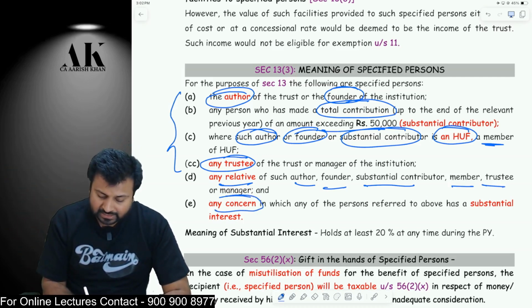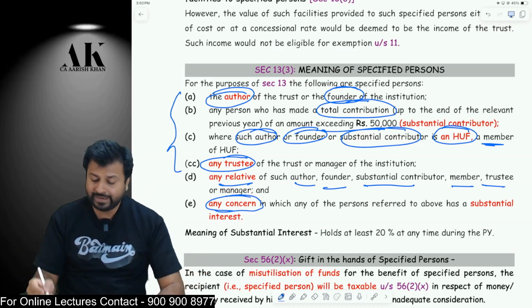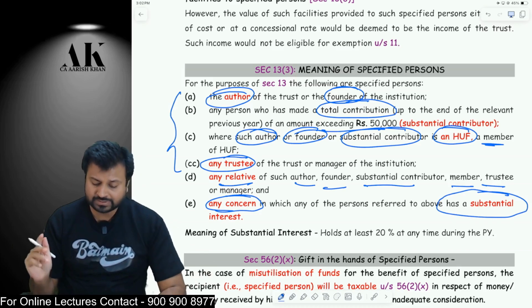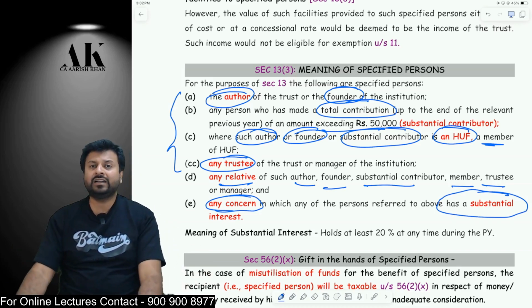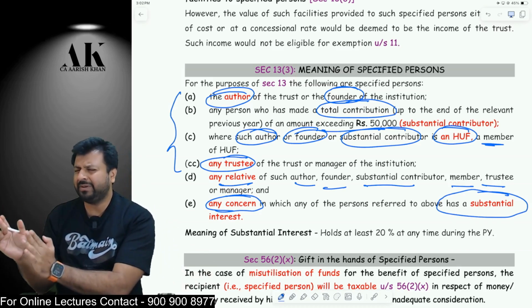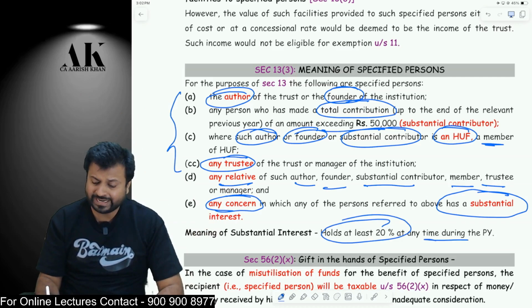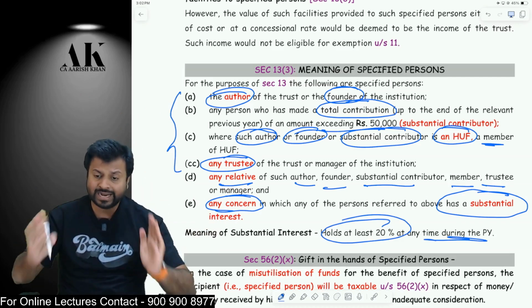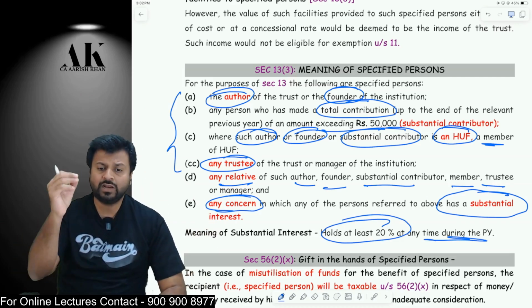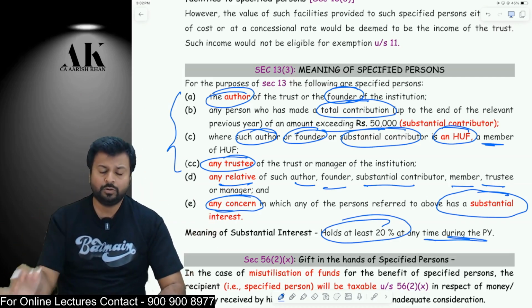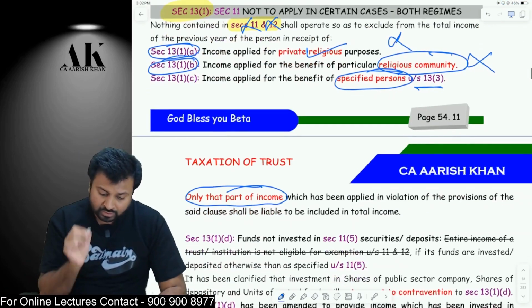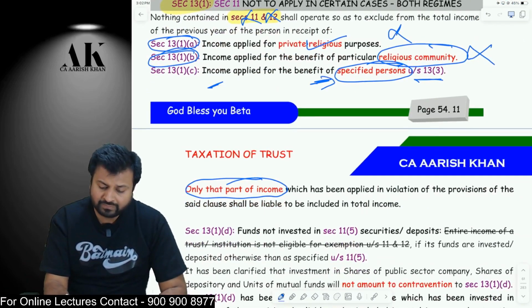Then any concern, which means any entity in which you are holding substantial interest. In any concern, any company, firm, LLP, AOP, BOI in which any of these people are holding 20% or more stake at any time during the previous year, then that entity will also be called a specified person. I hope it is clear to all of you. The law says that you should not apply your income for the benefit of a specified person.